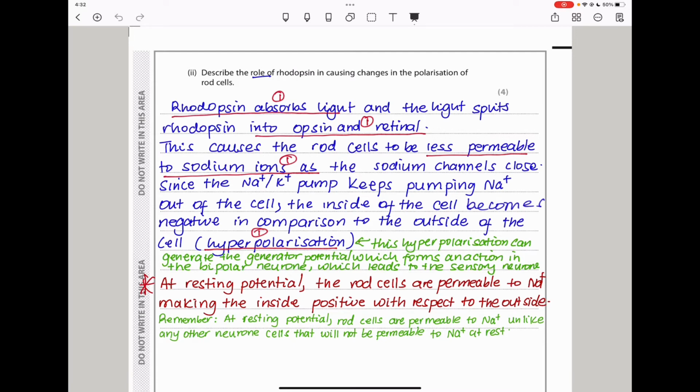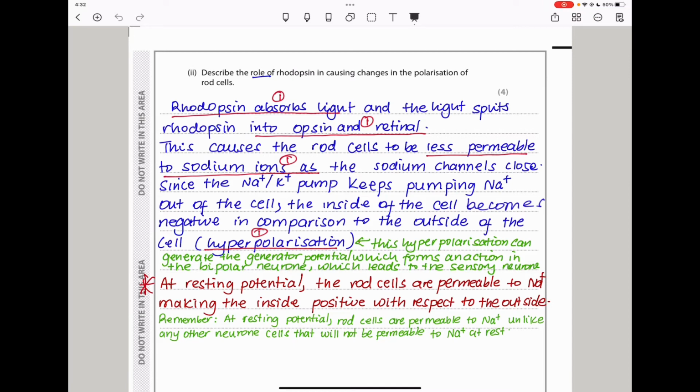This hyperpolarization is going to result in formation of a generator potential, and that generator potential will lead to formation of an action potential in the bipolar neuron, which will lead to formation of an action potential in the sensory neuron, basically. So if you look at the underlying parts, the key word here was you acknowledging that rhodopsin will absorb light, you get 1 mark. Another thing is knowing that rhodopsin is going to be split into opsin and retinol when light strikes rhodopsin.